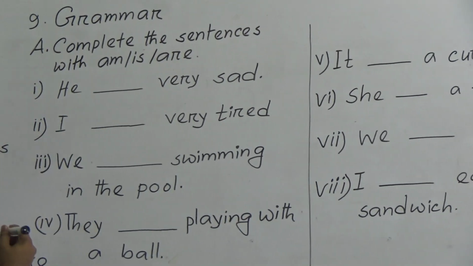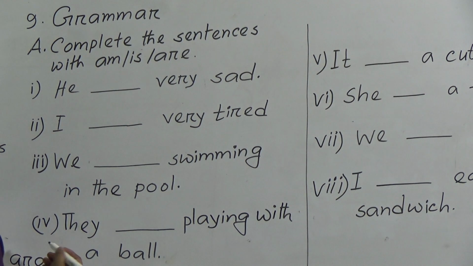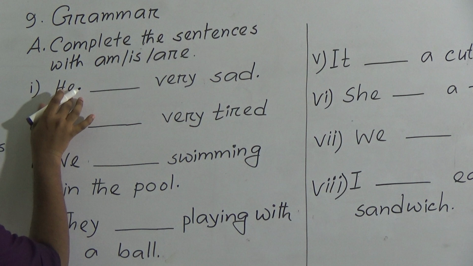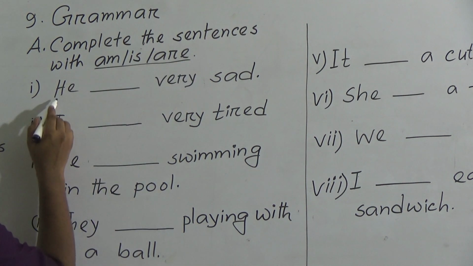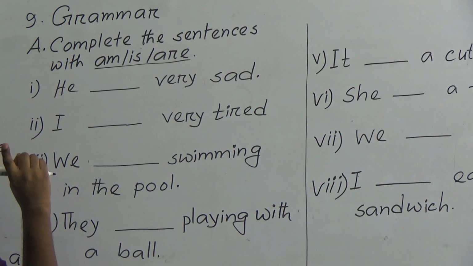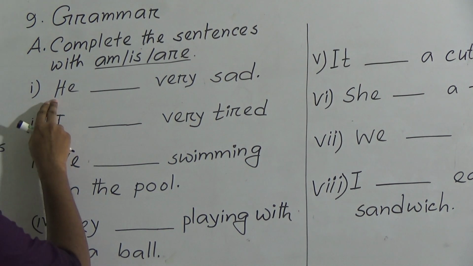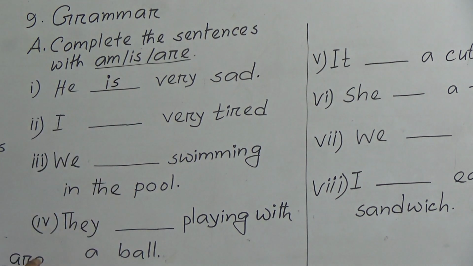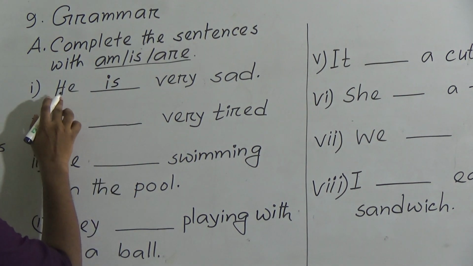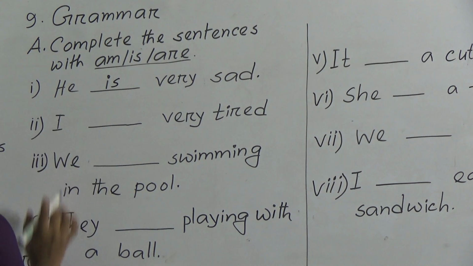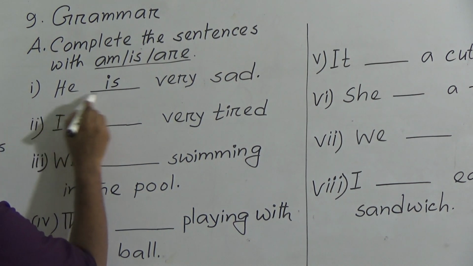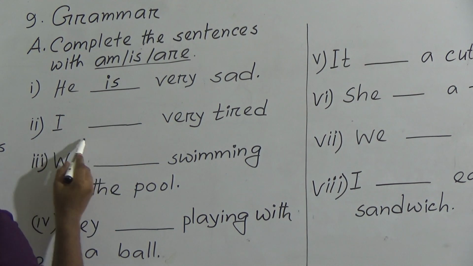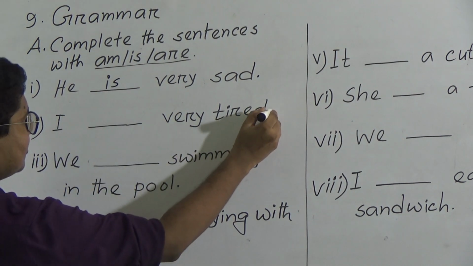So, complete the sentences with am, is, are. So, he. We have to look only at the subject, and then we will put the verb. He means one person. That's why we will have to use is, because he is one person, and after he, she, it, we use is. So, he is very sad. Number 2, I dash very tired.